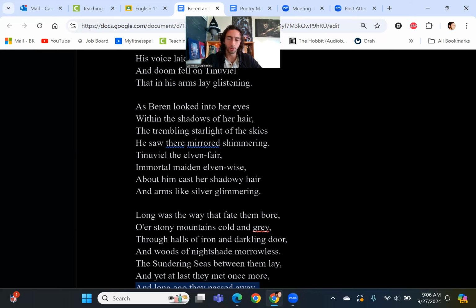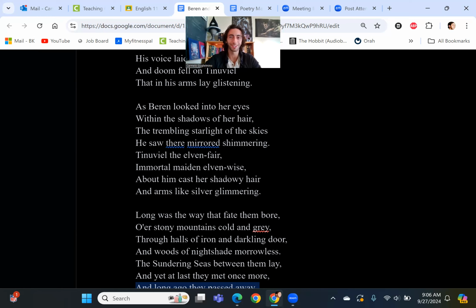Now, I like the interaction here that Tolkien describes between the two genders, right? We see that there's almost an equal quality of the genders. This is something that I think Tolkien does, which a lot of people don't notice, that he actually shows a very interesting gender dynamic between the two characters. Tinuviel is described as very clearly the more powerful one, and also very clearly the wiser of the two. And yet she still falls for him. And he is at least described as just the one who is in more need of her.